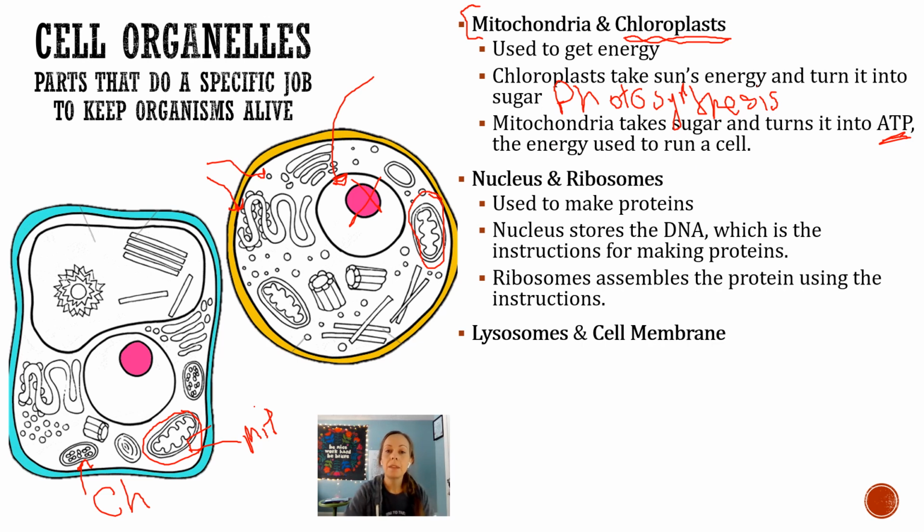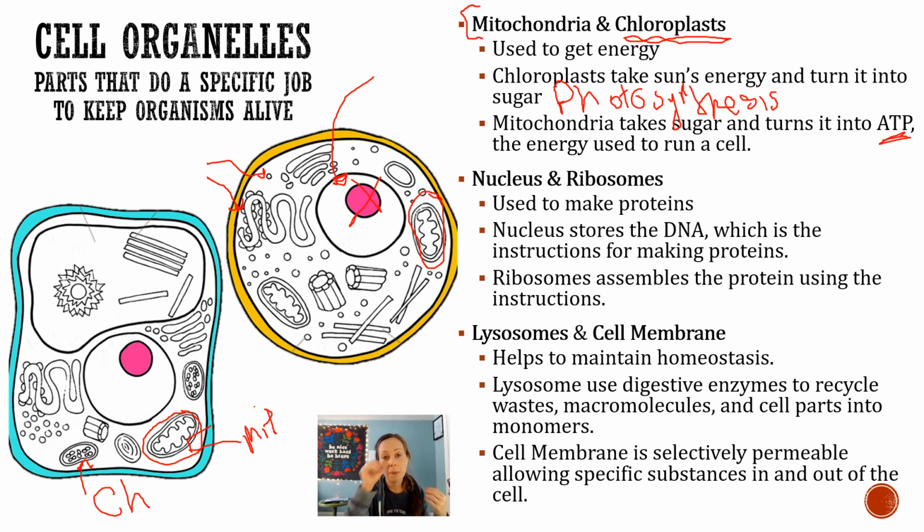And then lastly, lysosomes and cell membranes. Okay, lysosome and cell membrane. Lysosomes are these larger circles right there. Okay, and then cell membrane is the green or the blue. It goes around. The green or the yellow. Cell membrane goes around the cell. Okay, these are both organelles that are used to help maintain homeostasis. All right, so they're both used to keep our body in balance.